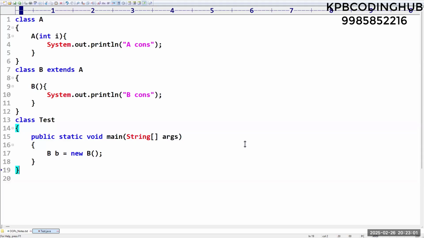So that means the compiler is adding the super keyword in that B constructor, right? Yes. Okay. Clear, guys? Everyone, please confirm.